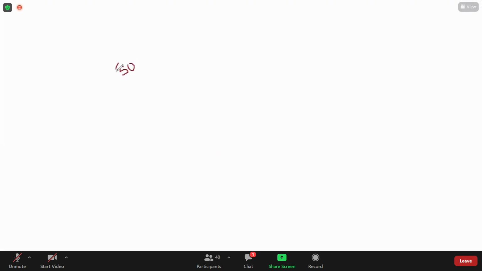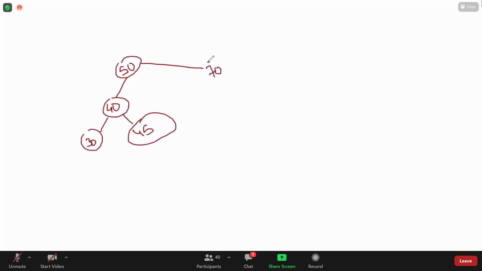Suppose there are nodes forming a binary search tree, with 50, and here I'm drawing 40. Here it is 30, and it is 45. Assume like this. Here also I'm giving 70. This is 60, and this is 80. What I told you about in-order means first visit the left hand side, then the root, and then the right hand side. So we'll come to the left. Again there is a left. We'll come here. There is no more left. So first I'm visiting 30.